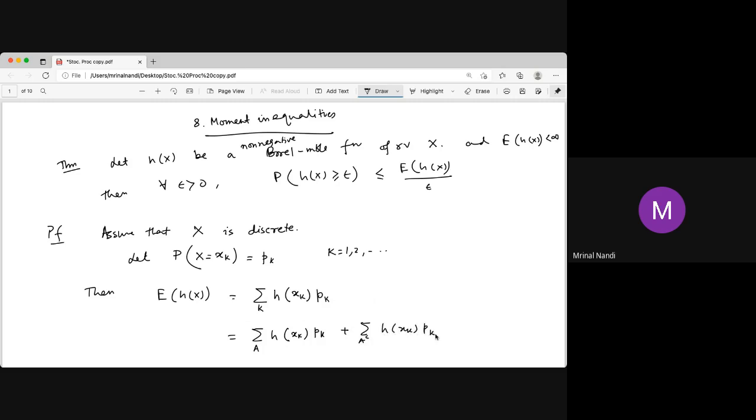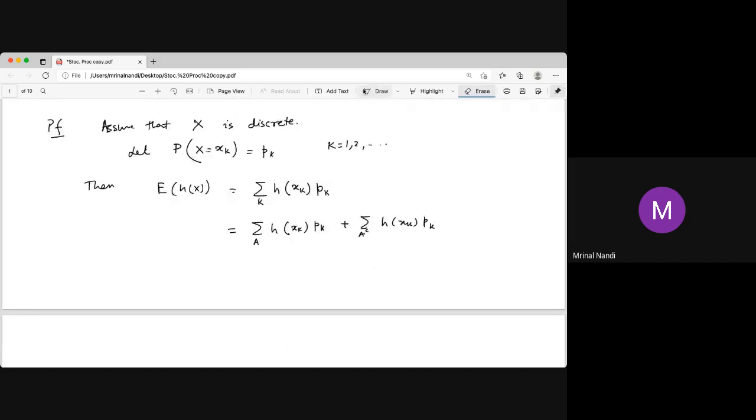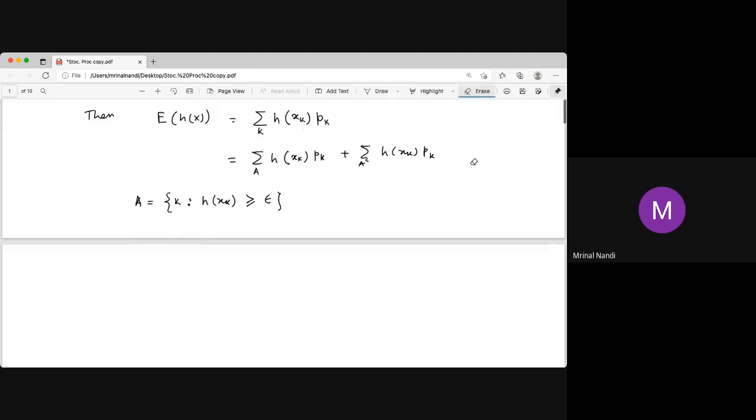We break this sum into two parts, one over A and another over A complement. What is the set A? The set of all k such that h_k is greater than or equal to epsilon. So one part is greater than or equal to epsilon, and the other is strictly less than epsilon.